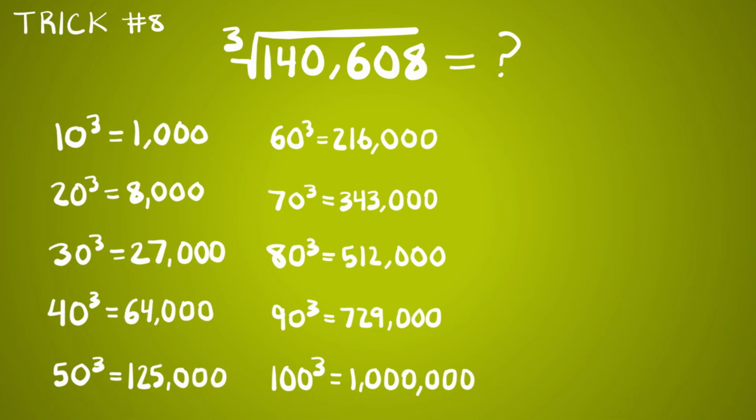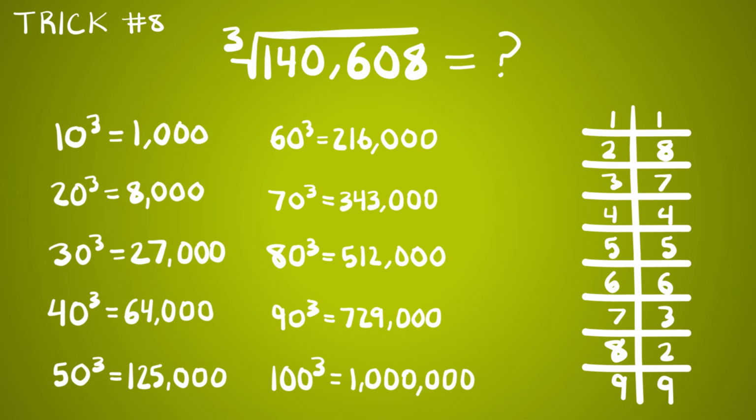Next, we take a look at the last digit in the perfect cube. The rule is that the last digit of the cube will match the last digit of the cube root. The exceptions are that if the cube ends with 2, then the cube root ends with 8, and vice versa. And if the cube ends with 3, then the cube root ends with 7, and vice versa. So, we find that the cube root of 140,608 is 52.